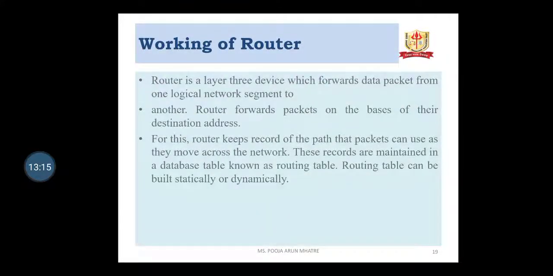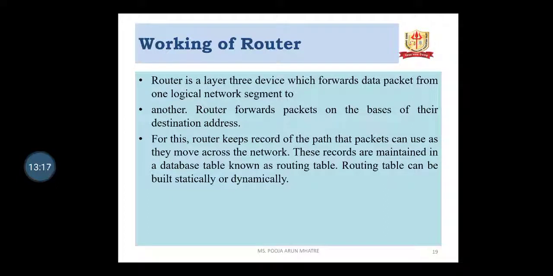Working of a router. A router is a layer 3 device which forwards data packets from one logical network segment to another. So a router forwards packets on the basis of their destination address. For this, the router keeps a record of the paths that packets can use as they move across the network. So these records are maintained in a database table known as the routing table. The routing table can be built statically or dynamically.